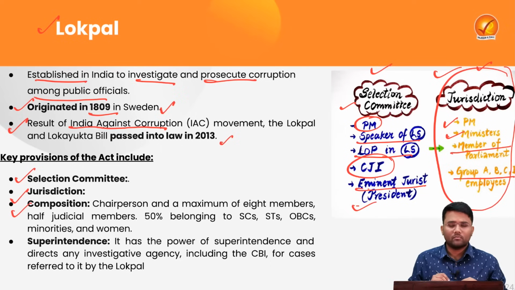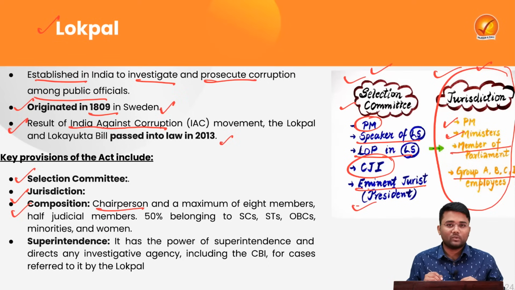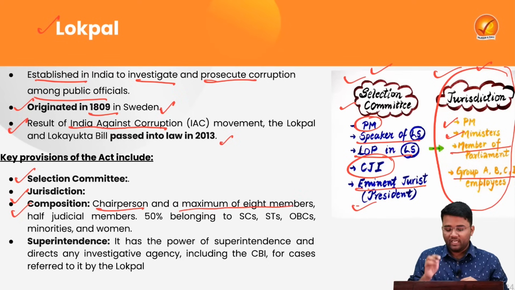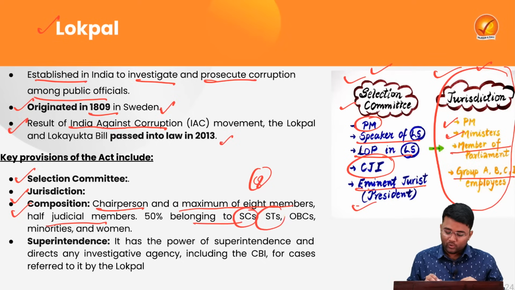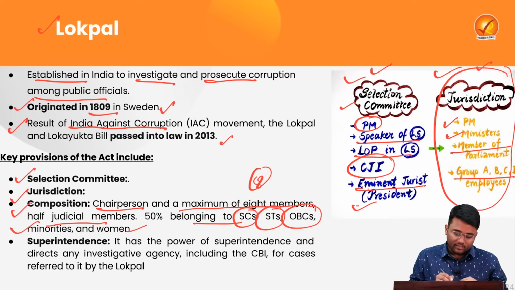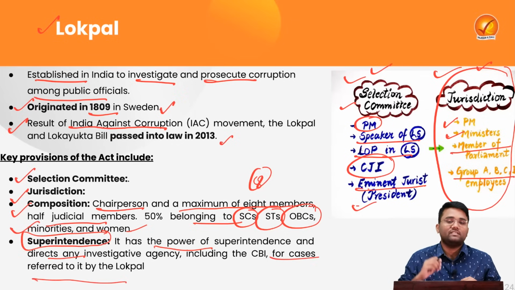Then this particular Lokpal has a composition which consists of a chairperson who will be appointed by this particular selection committee and a maximum of 8 members, where half of the members will be judicial members and 50% of these total 8 members should belong to the scheduled castes, scheduled tribes, other backward classes, minorities and women. The Lokpal has the powers of superintendence and can direct any investigation agency, including the Central Bureau of Investigation, for cases that are referred by the Lokpal for investigation.